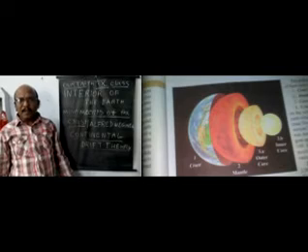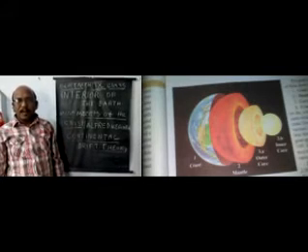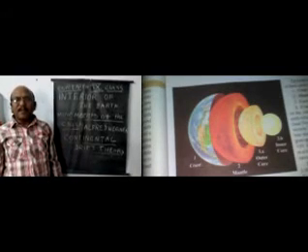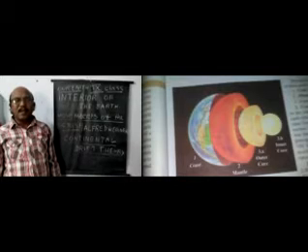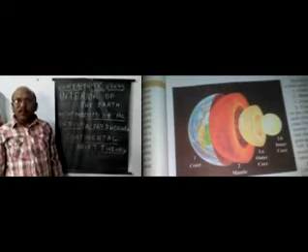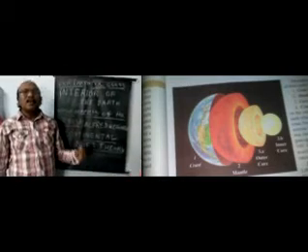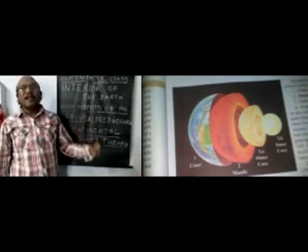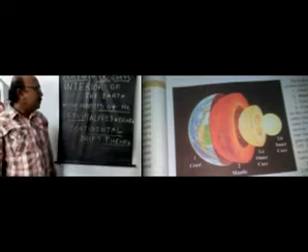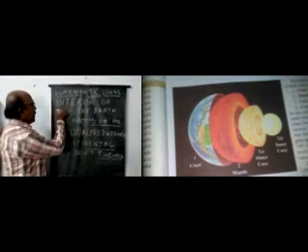He described in his theory how the present day continents and ocean basins were arranged. According to his theory, there was a supercontinent called Pangaea. Pangaea means the whole land.